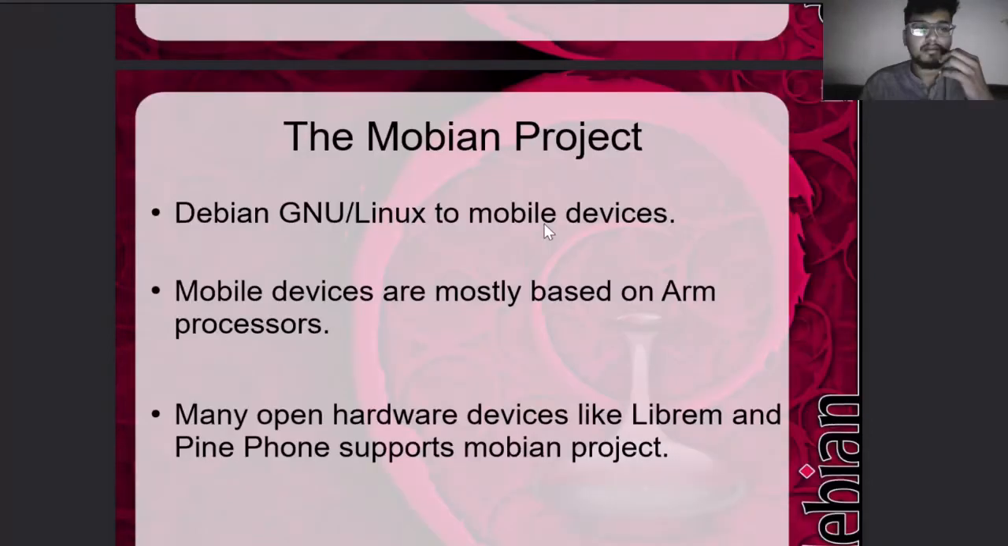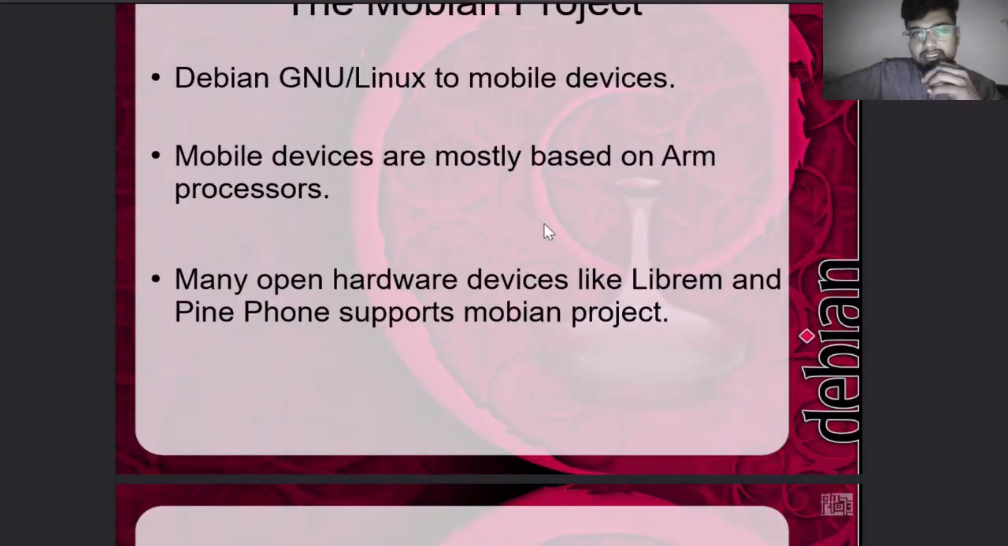Coming to the Mobian project, the Mobian project was initiated so that Debian is taken to mobiles too, which is very fascinating. Yeah, the Debian project is going to mobiles too. Mobile devices are mostly based on ARM processors. You must have heard of Librem 5, Librem 5 Mini, all these things. And the PinePhone supports the Mobian project.